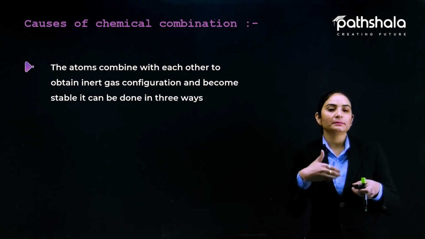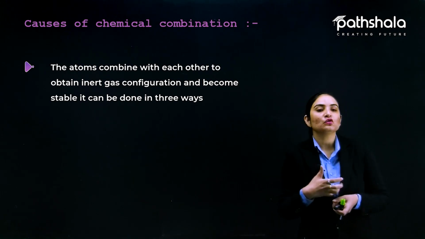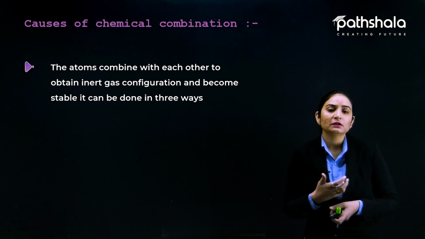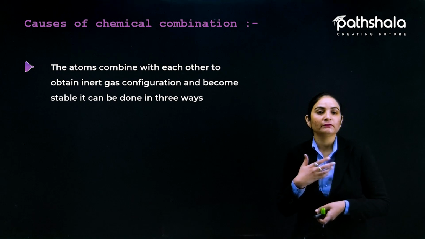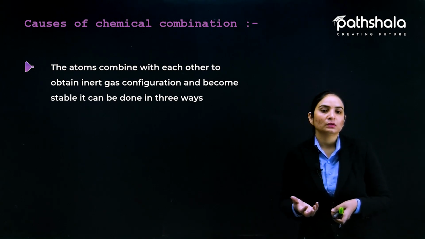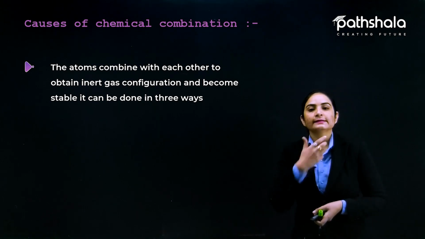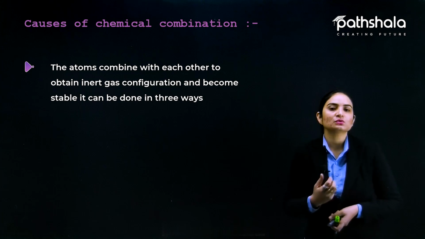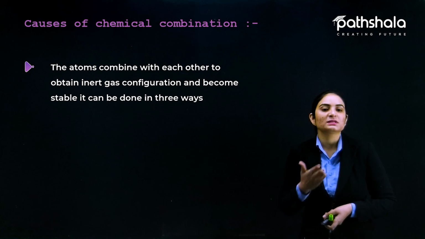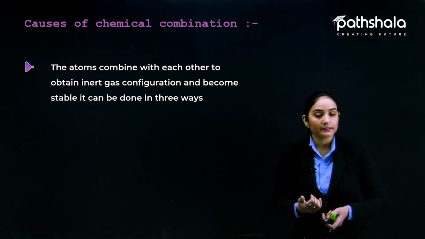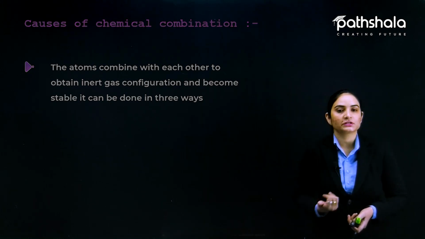क्या main reason है? कोई भी element, किसी भी element के atoms, they are trying to go for the chemical combination. So why are they going for the chemical combination? To be stable. For example, we people also want to be stable. We want all the requirements which are necessary for the fulfillment of our livelihood, so we are always trying to approach those things. The same is the thing, they are also approaching the things; the main thing is to be stable like inert gases. उनका क्या main reason है stable होना like inert gases? उसी के लिए क्या किया जा रहा है? Chemical combination किया जा रहा है.